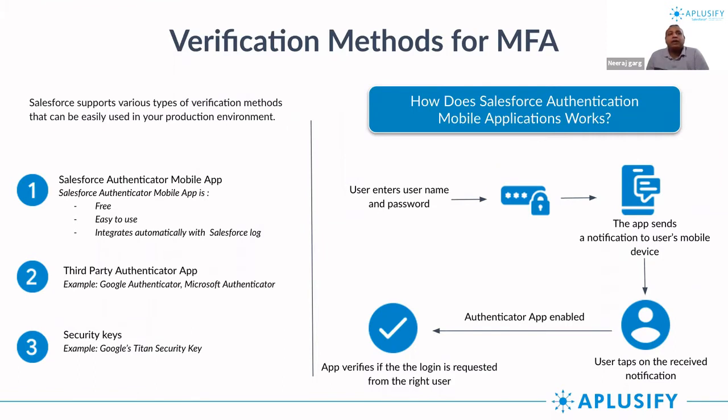Now, generally, when I was talking about the first slide, I was talking about the one-time password, which comes through a text message or through an email to a user when he tries to log in to a secured system. Now, Salesforce believes that any email message can be compromised. Your phone calls and text messages can be intercepted. So they have come up with a better solution than that, which does not involve any email or text messages. They say that we have developed an authenticator mobile app.